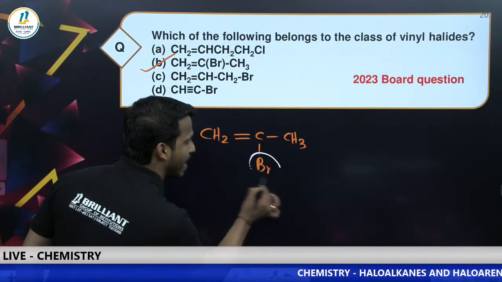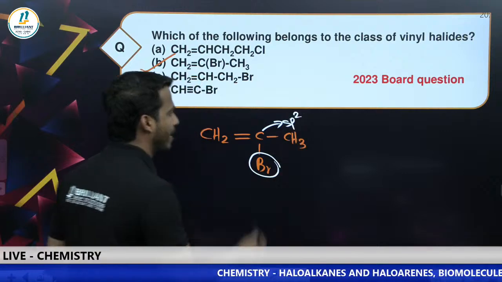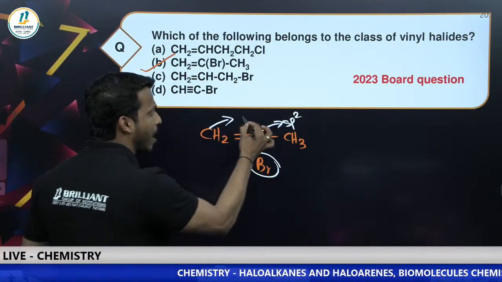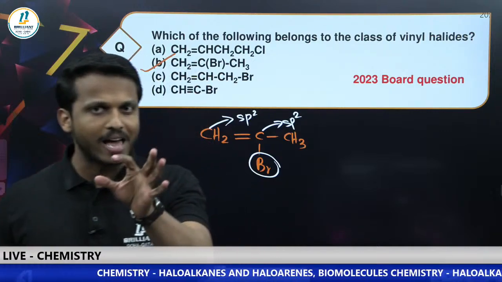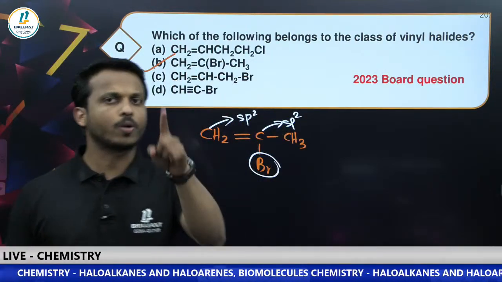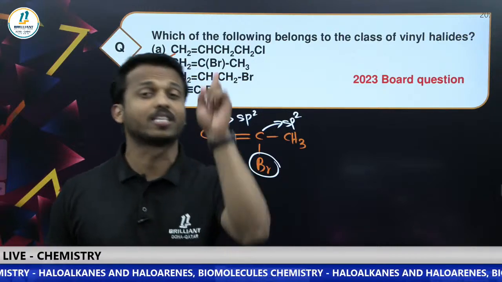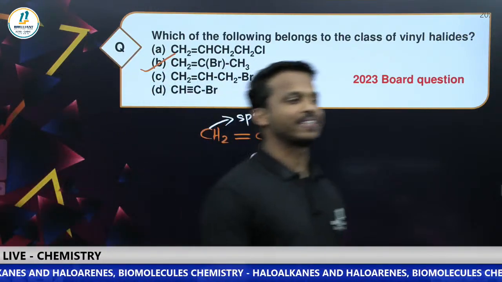Here, this is the halogen. The halogen connected carbon is sp2, and the nearest carbon is also sp2. We studied that if the halogen connected carbon is sp2 in a chain, we call it vinyl. So option B is the correct answer.